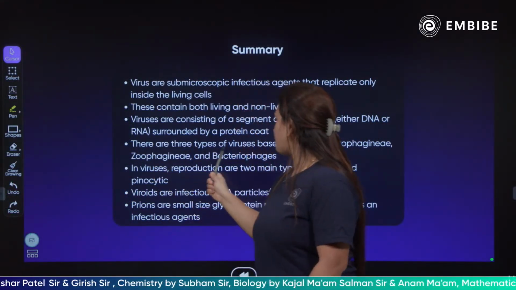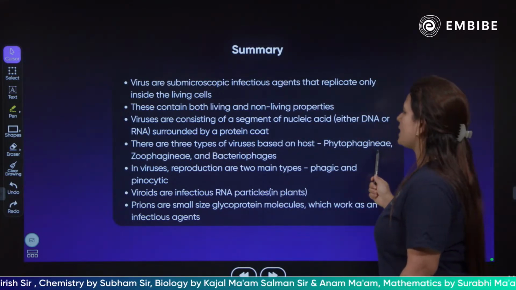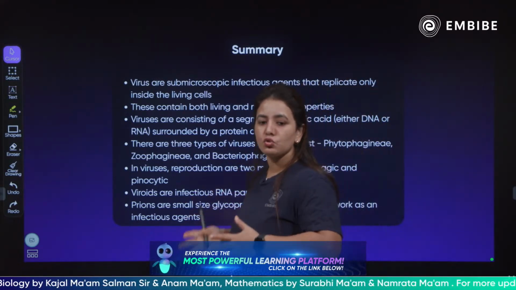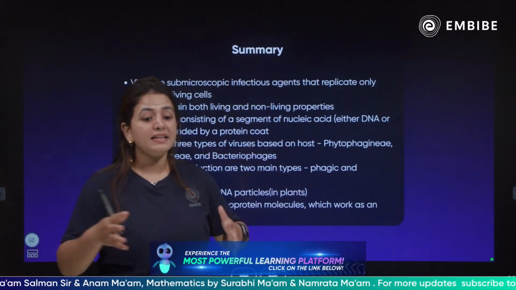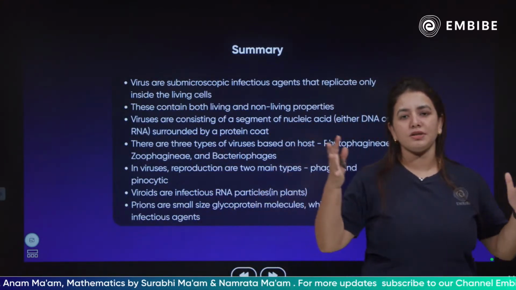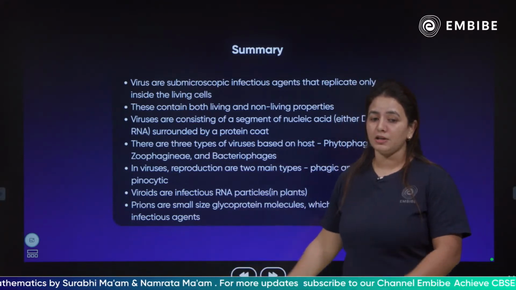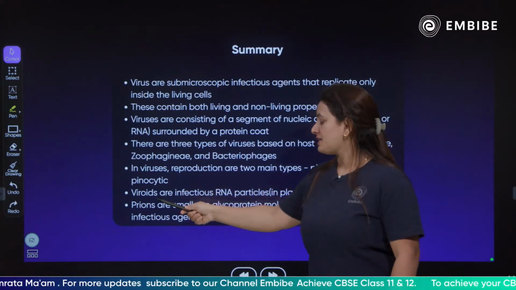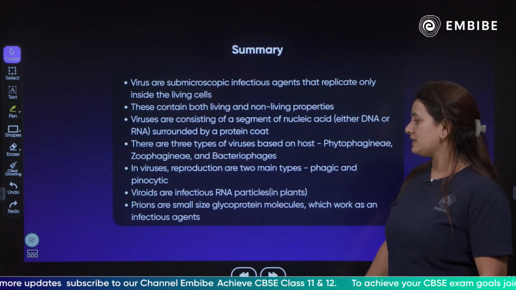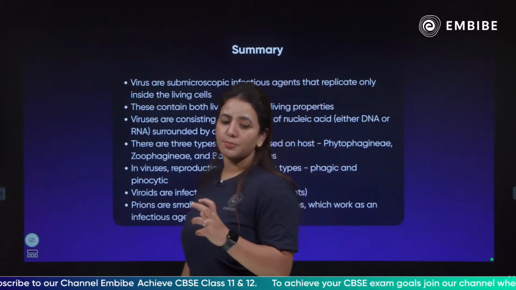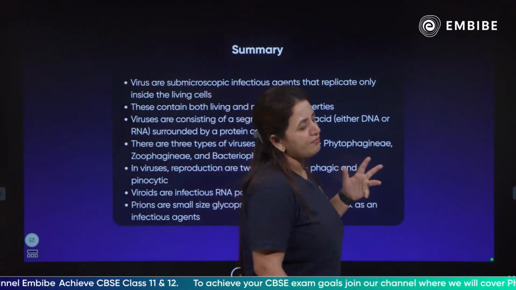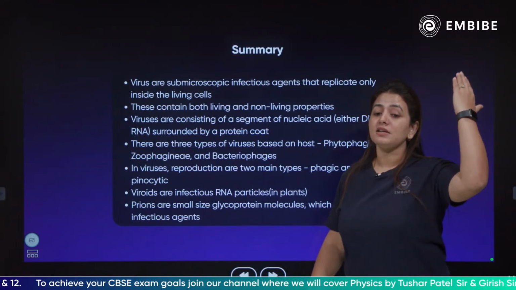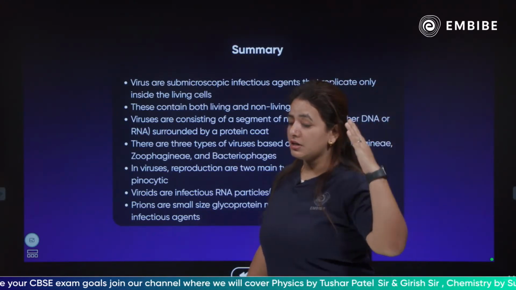There are three types of viruses based on the host: phytophages, zoophages and bacteriophages. Phyto means infecting plants, zoo means infecting animals, bacteriophages infect bacteria, because we have also discussed the structure of the bacteriophage. In viruses, reproduction is of two main types, lytic and lysogenic. Viroids are infectious RNA particles in plants. Prions are small glycoproteins which work as infectious agents, because prions are also very infectious since they directly impact the central nervous system.